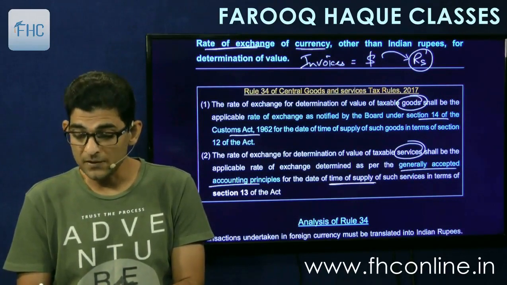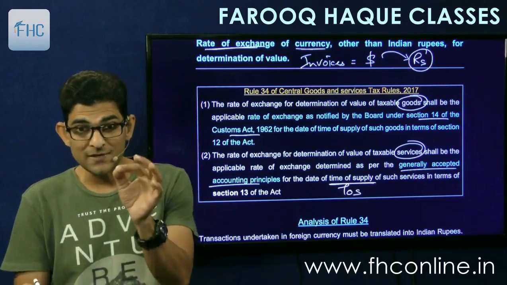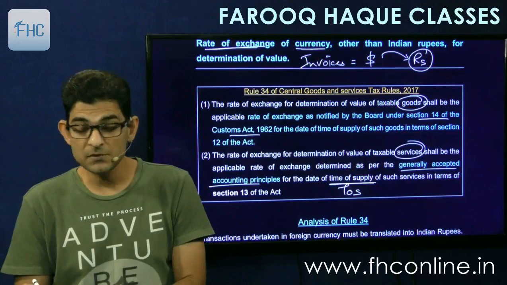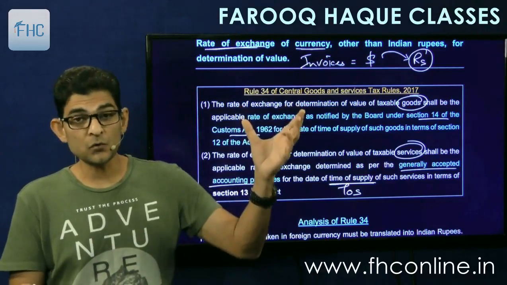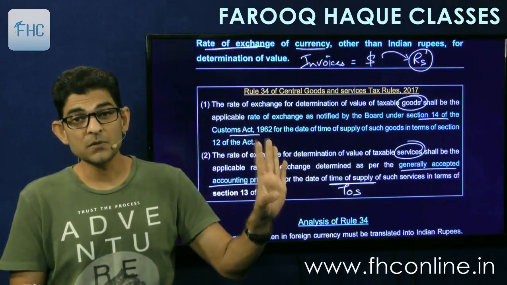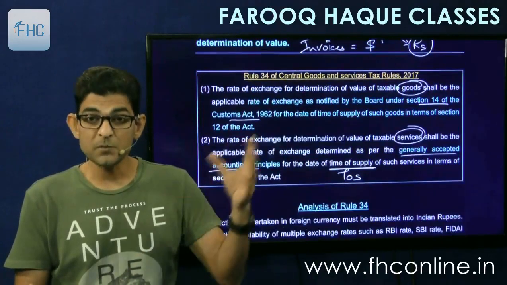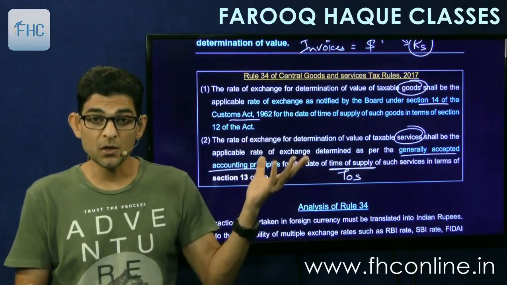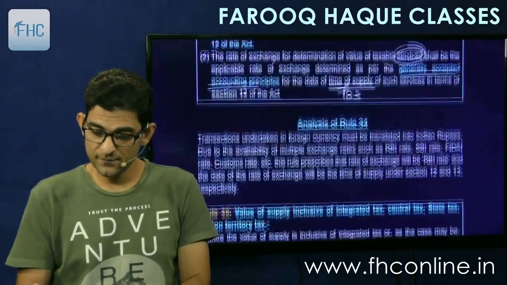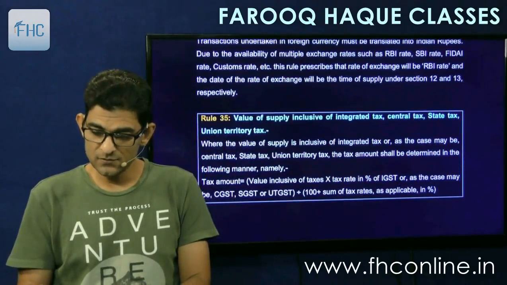Whatever is the time of supply, TOS, on that date we will see what is the exchange rate as per the generally accepted accounting principles. So for goods you have to follow the customs law, and for services generally accepted accounting principles. Means whatever principles you are following for maintaining your accounts, your accounting policies, you can say. So that is also simple.